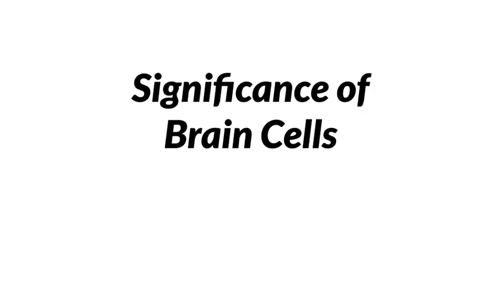Microglia act as a primary immune defense in the central nervous system, monitoring the brain for signs of infection, inflammation or injury. They respond to pathogens, toxins or cellular damage by migrating to the site of injury and initiating immune responses to protect and repair neural tissue. Next is the significance of brain cells.